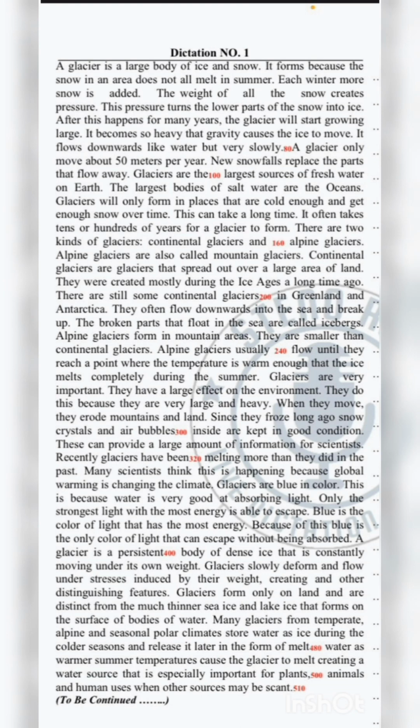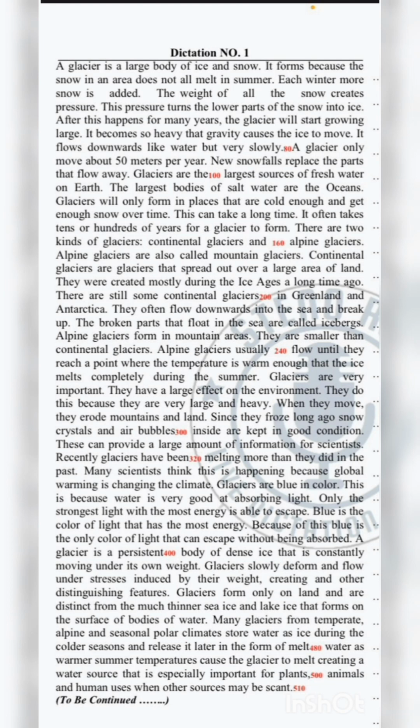They have a large effect on the environment. They do this because they are very large and heavy. When they move, they erode mountains and land. Since they froze long ago, snow crystals and air bubbles inside are kept in good condition. These can provide a large amount of information for scientists. Recently, glaciers have been melting more than they did in the past. Many scientists think this is happening because global warming is changing the climate.